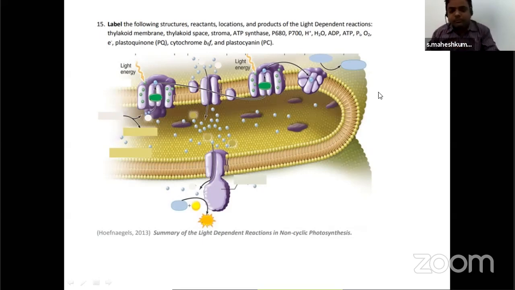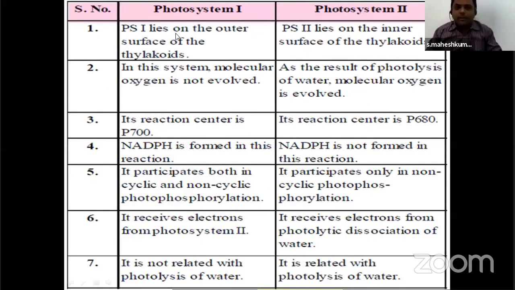Got it? Next, here I have given photosystem 1 and 2. Now you cannot understand this photosystem 1 and 2 yet, at last you will, but for notes purpose also you can take.